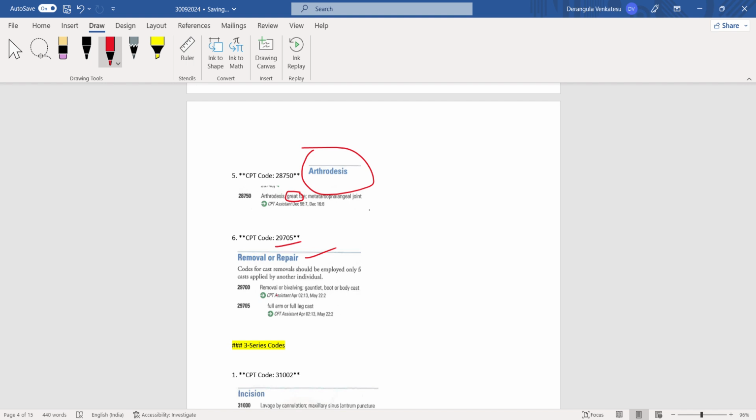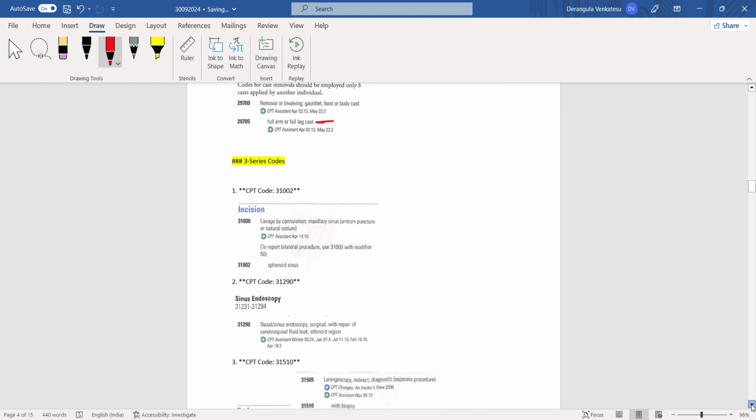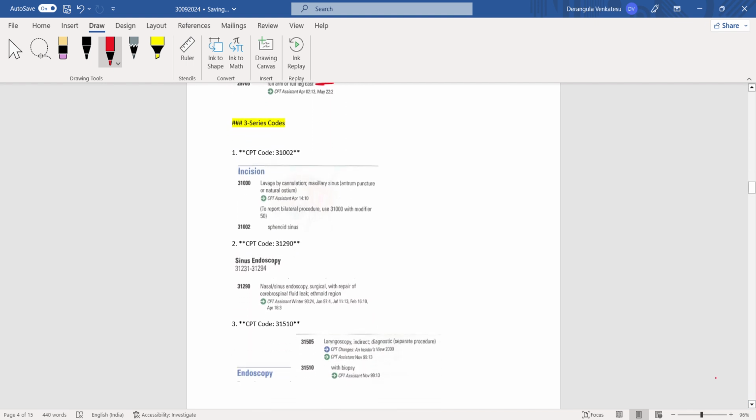They ask removal or bivalving gauntlet, boot or body cast, that is for 29700. 29701 is full arm or full leg cast. This one they asked on the paper. Okay, next we'll go to third series.